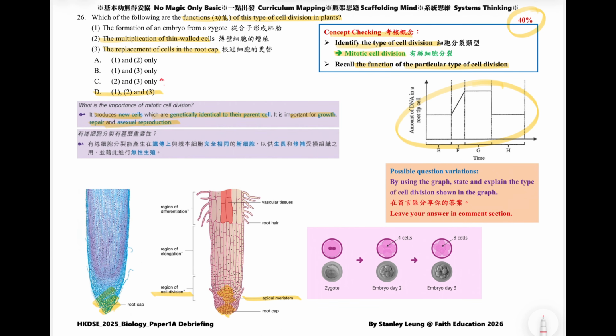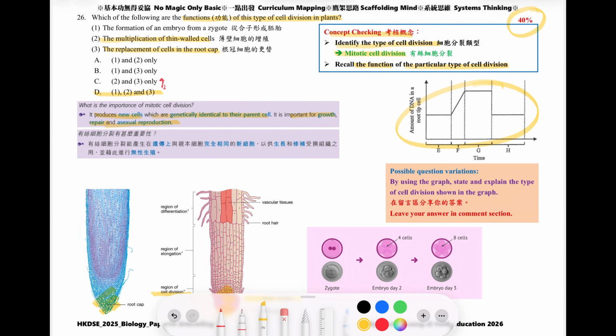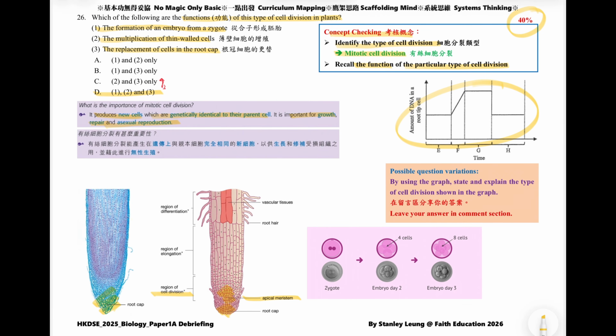But what about statement 1, the formation of the embryo from the zygote? Some students did not pick this answer. They thought this option is wrong because it is about human reproduction, from zygote to embryo. No. You need to recall that flowering plants undergo sexual reproduction.